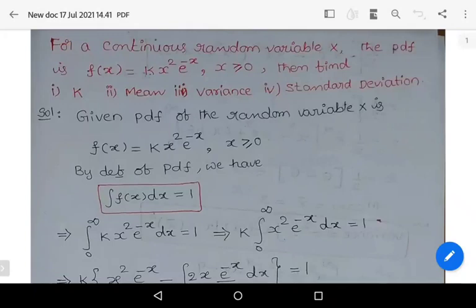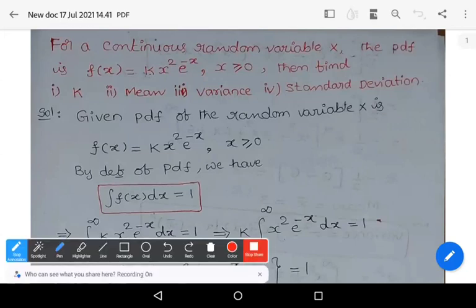In this video, we learn some problems from continuous random variables. Let us see the problem. For a continuous random variable capital X, the PDF is f of x is equal to k into x square e power minus x, where x is greater than or equal to 0. Then find the value of k, mean, variance, and standard deviation of the random variable capital X.